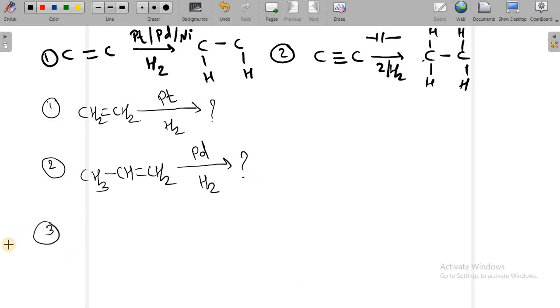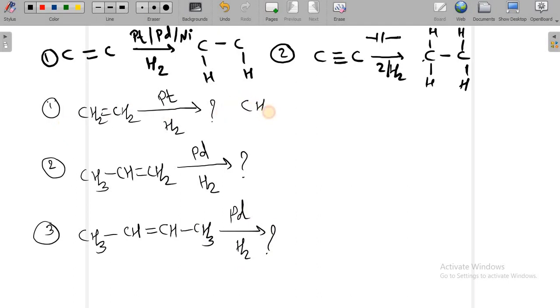Or suppose you are asked for this molecule, CH2 CH double bond CH CH3. Now if I write palladium in presence of H2, what is the product? Or you can write the products here.